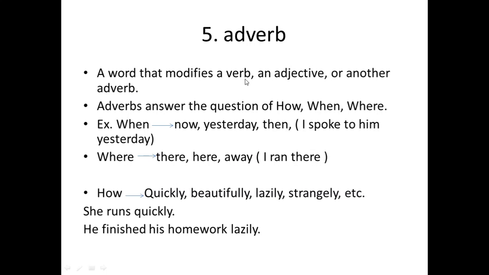So a verb, an adjective, or another adverb, maybe one of these. Okay? So adverbs answer the question of how, when, and where. For when, we have now, yesterday, and then. So the function of an adverb is to answer the question of how, when, and where.